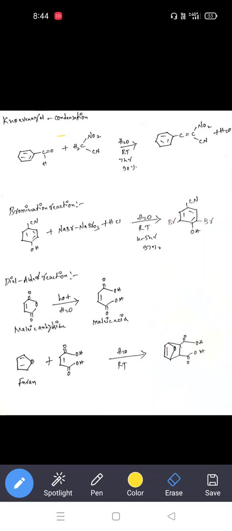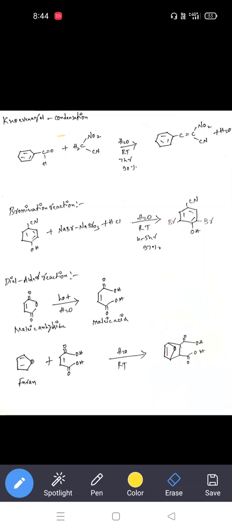Especially these reactants we use with water as a solvent because water is a polar compound having H plus and OH minus ions. So that's why the reactants also need to be soluble in water. That is the first condition. If you take any hydrocarbon, it is not soluble in water. At that time we can introduce polar groups on the hydrocarbon chain. After that, we can conduct these reactions.